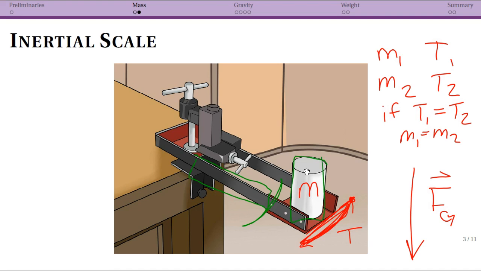So we're not going to do the math out for this, but I just want to point out that this idea of making a measurement and comparing the measurements and saying, okay, these two things have the same mass, this is a way of doing it without gravity. So you don't have to have gravity to measure mass. So, inertial scale.